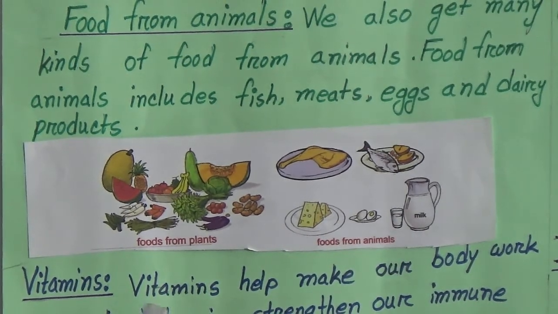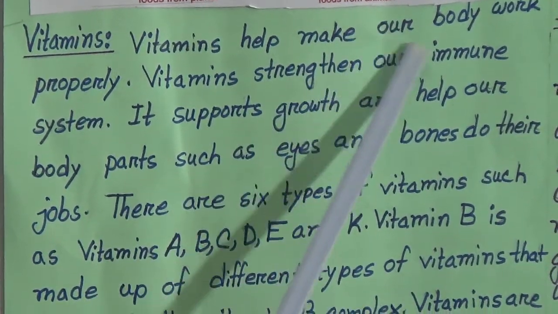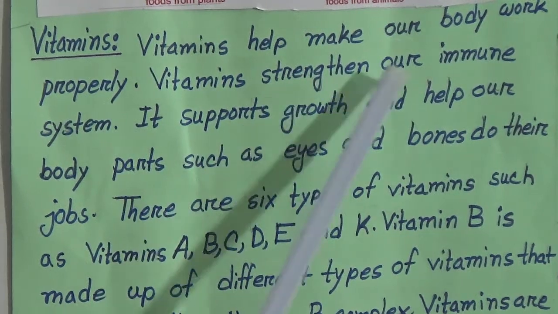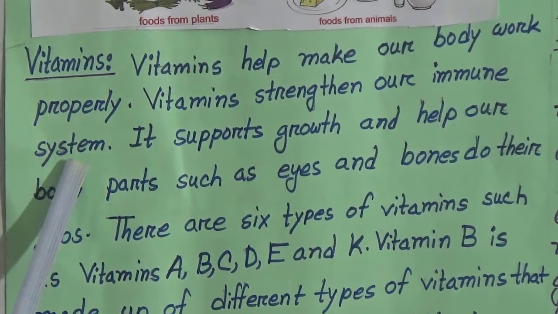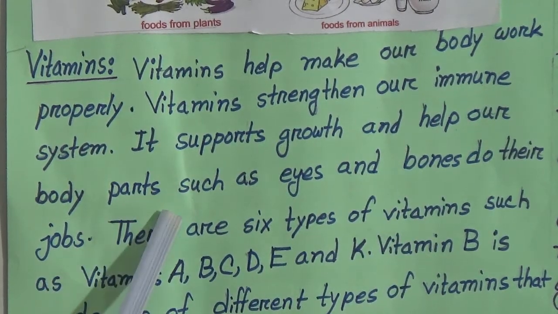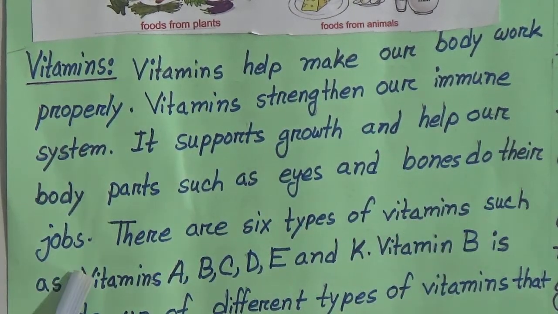The next is vitamins. Vitamins help make our body work properly. Vitamins strengthen our immune system. It supports growth and helps our body parts such as eyes and bones do their jobs.